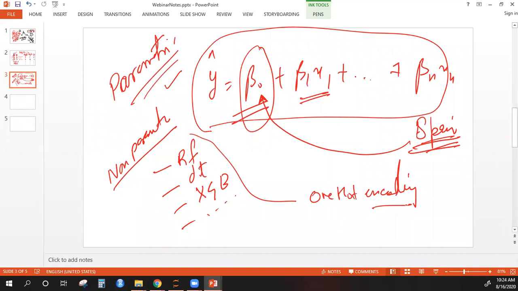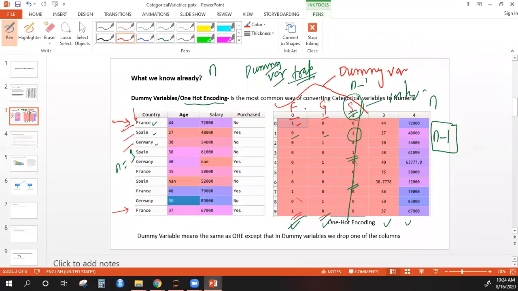The only difference is you are dropping one column in dummy variables, but when you deal with one hot encoding, you are not dropping any of the columns. So for example, in this data, if you are doing one hot encoding, you can use all the three columns that we have here. Okay, all the three columns 0, 1 and 2 you can use for any of the non-parametric models. But when we deal with parametric models, you may have to drop one of these. Okay, that's the only difference. I hope you are following, guys. If you have any questions, please ask in the chat.